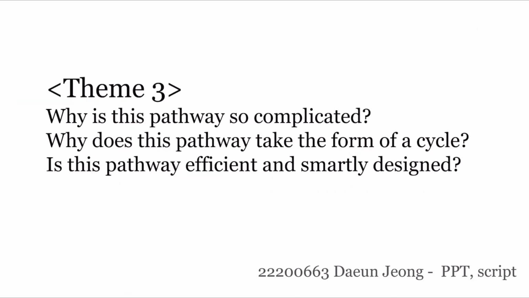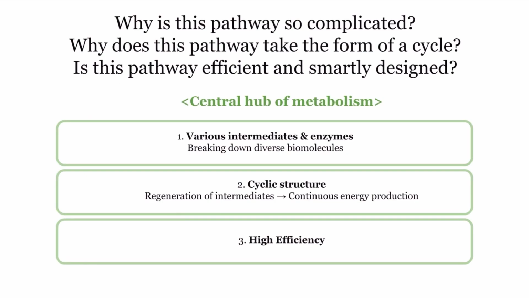Next is Theme 3. The citric acid cycle is composed of various intermediates and enzymes, making it complex. This complexity arises from its role in breaking down diverse biomolecules such as carbohydrates, fats, and proteins into energy. And it has a cyclic structure. This allows for the regeneration of intermediates, ensuring a continuous supply of substrates for energy production. So, a single starting molecule circulates multiple times, producing energy along the way.